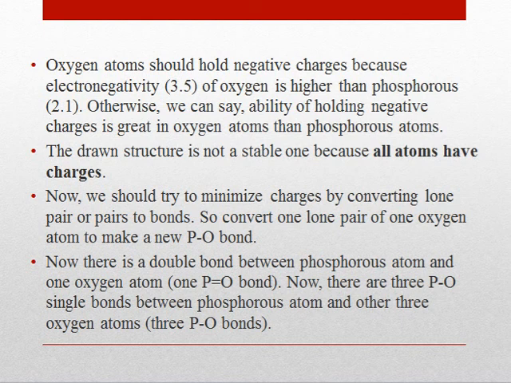So convert one lone pair of one oxygen atom to make a new phosphorus and oxygen bond. Now there is a double bond between the phosphorus atom and one oxygen atom. Now there are 3 phosphorus and oxygen single bonds between the phosphorus atom and the other 3 oxygen atoms.